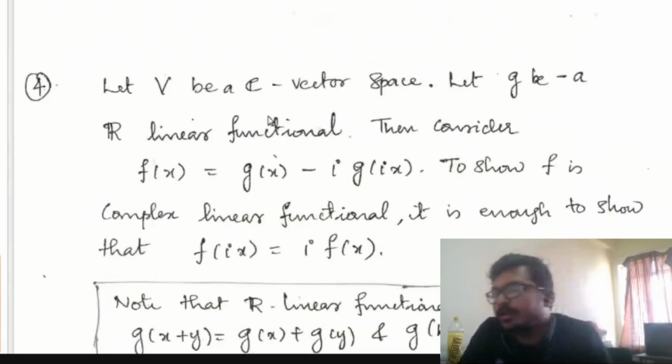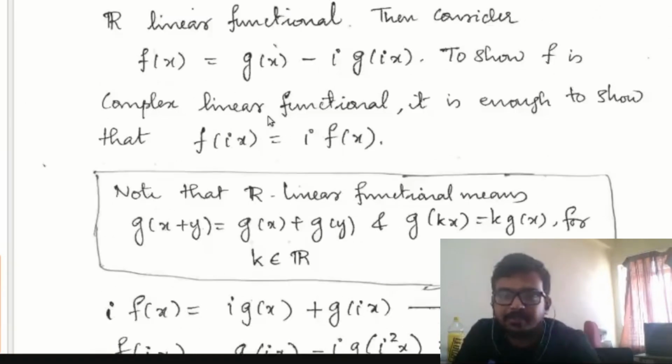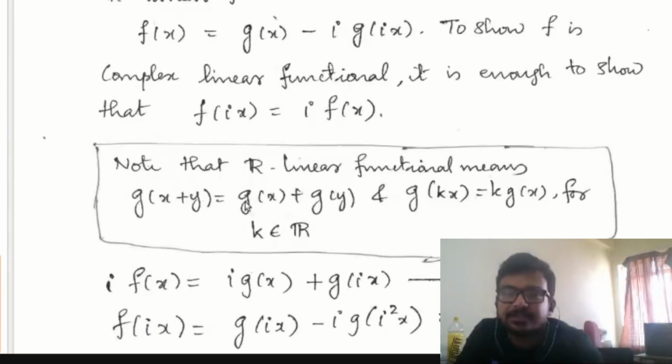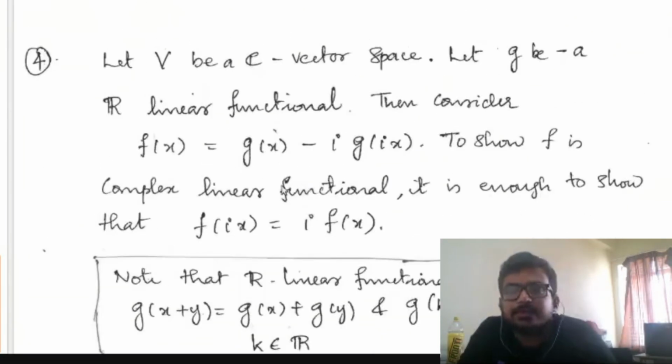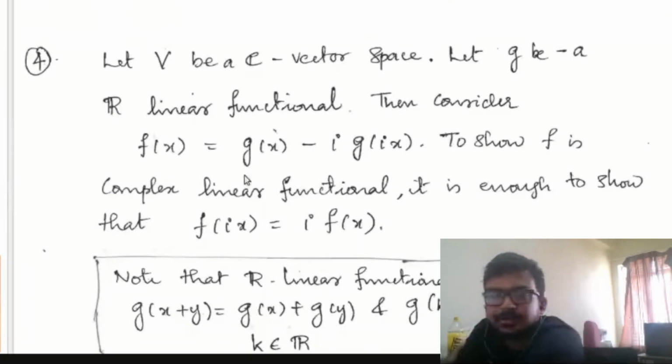So let G be an R linear functional. What that means is G satisfies this condition for all x and y belonging to the vector space V and for all real scalars k. Now consider this function f of x equal to G of x minus i times G of ix. See, we have taken the vector space V over C, and hence for every x, ix will also belong to V.